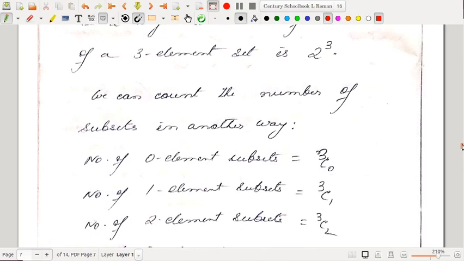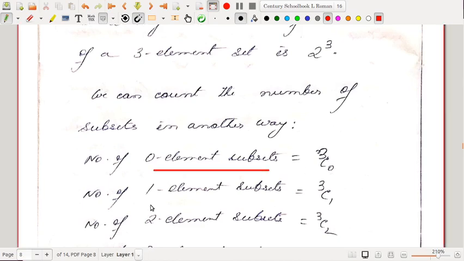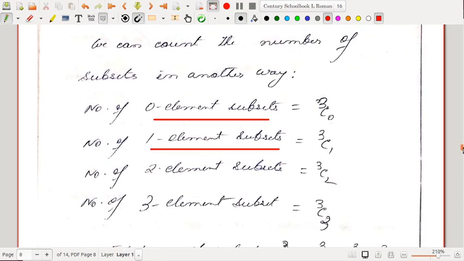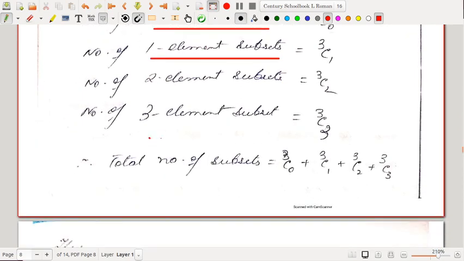Now let us count it in a different way. We count the number of subsets in another way. The number of 0 element subsets is 3C0 by definition. The number of 1 element subsets is 3C1. The number of 2 element subsets is 3C2. The number of 3 element subsets is 3C3. So the total number of subsets is 3C0 plus 3C1 plus 3C2 plus 3C3.